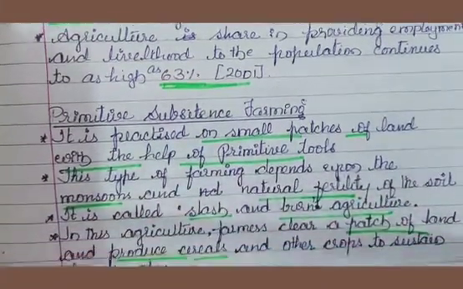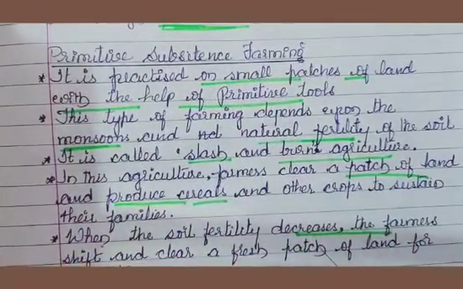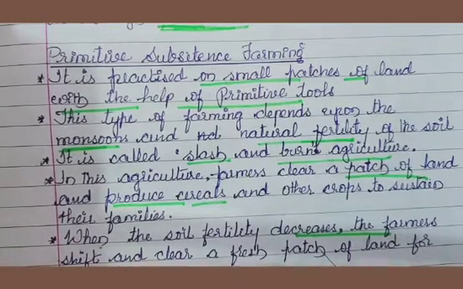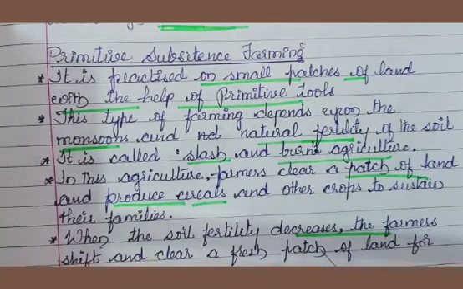So what are the types of agriculture we can learn? Agriculture is an age-old economic activity in our country. Over the years, cultivation methods have changed significantly depending upon the characteristics of the physical environment, technological know-how, and socio-cultural practices. Farming varies from subsistence to commercial type. At present, different agricultural systems are used in different parts of India.